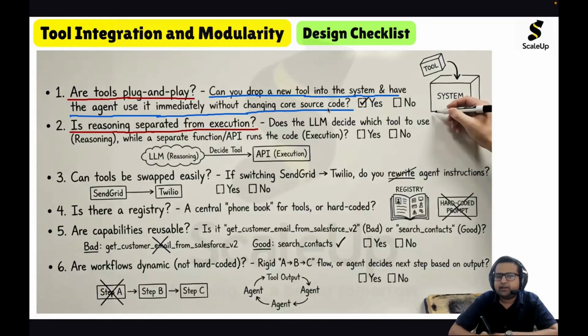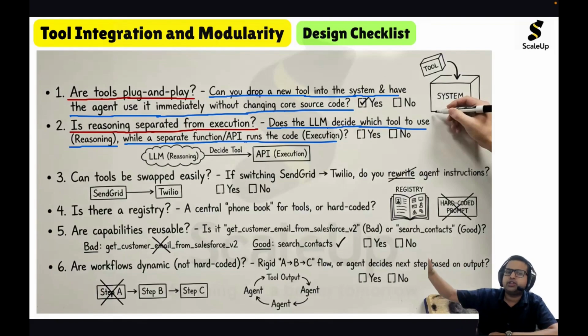Is reasoning separated from execution? You should look at whether the large language model decides which tool to use. That is what dynamic orchestration is, while a separate function or API runs the code. So whatever tool we are building and integrating in our agentic AI system should support the separation of reasoning from execution. Reasoning should be taken care of by the large language model. The large language model will decide which tool to call. And when that tool gets executed, the large language model has nothing to do. It should not interfere in the execution of the tool.